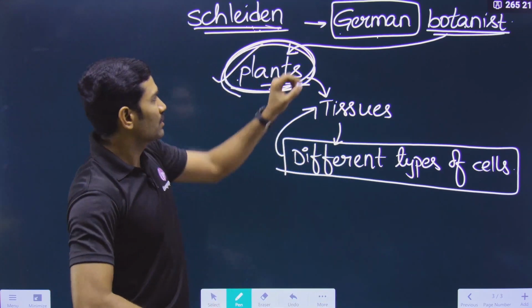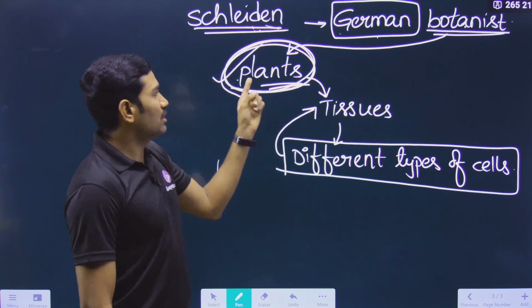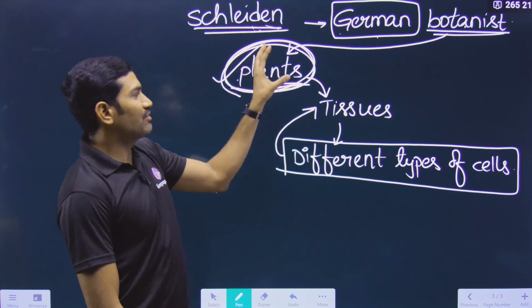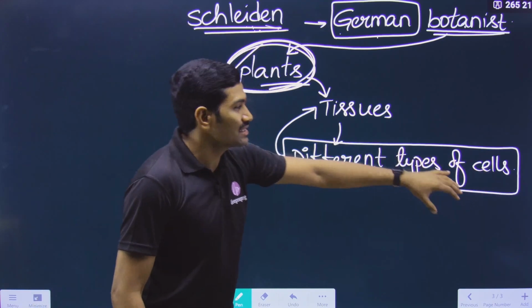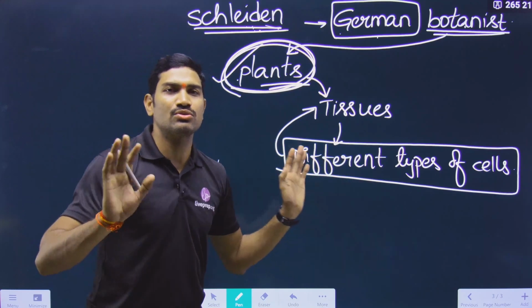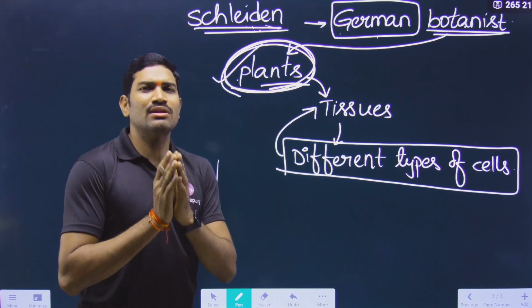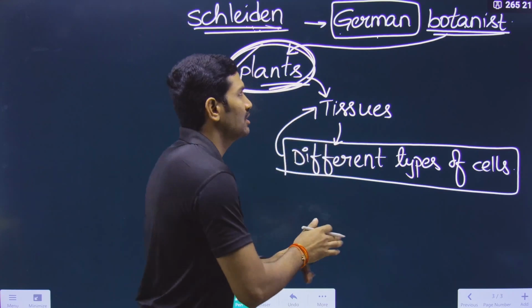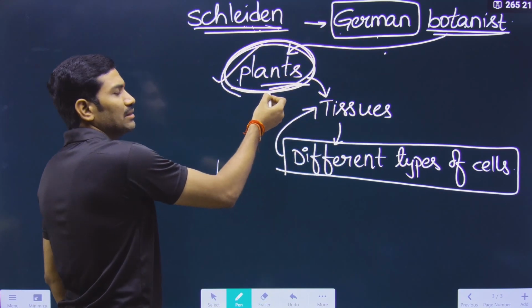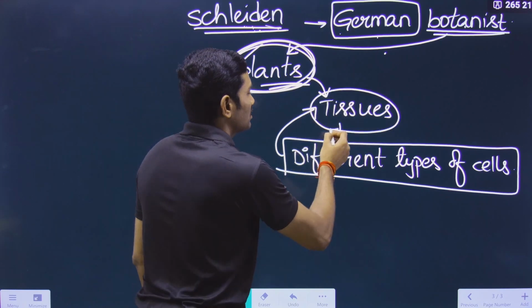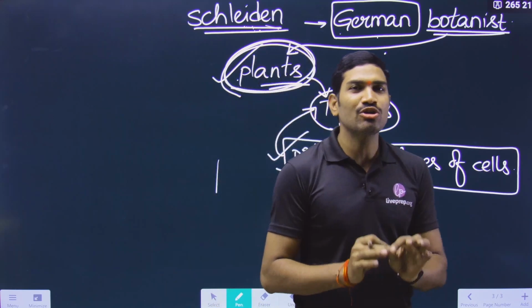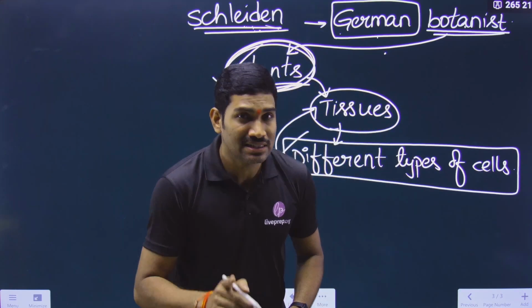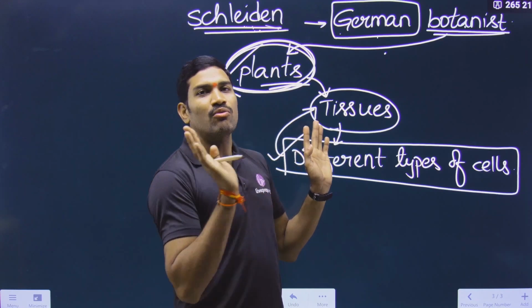Are you able to understand this or not? Schleiden is a botanist who studied different types of plants. And in these plants, he observed that different types of cells combinedly are forming different types of tissues. That's it. This is the one and only single sentence that they have given in NCERT. So Schleiden is a botanist, studied the plants, and he said that different tissues are composed of different types of cells. Please understand the words and the framing of the sentence in NCERT, because in the examination they will ask questions like this only. Whatever is the NCERT wording, based on the same wording they are asking the questions.